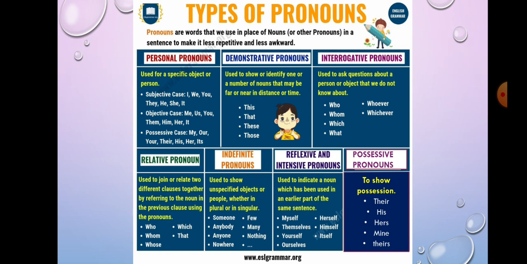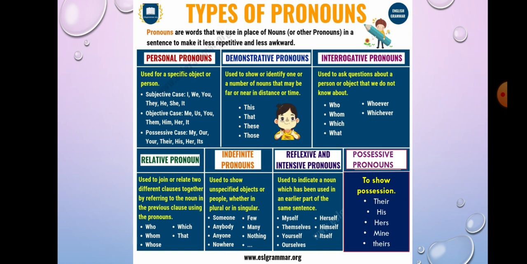These are the examples. Then next one is relative pronoun. Relative pronoun is used to relate two different clauses together by referring to the noun in the previous clause using the pronoun. Means we will combine two sentences with the help of relative pronoun. Who, whom, whose, which, that.